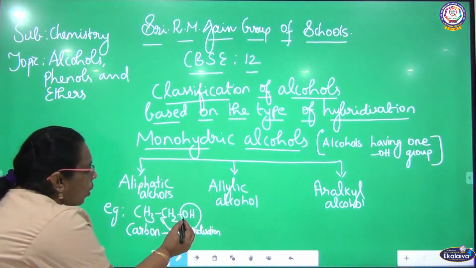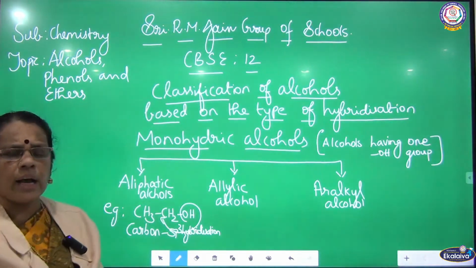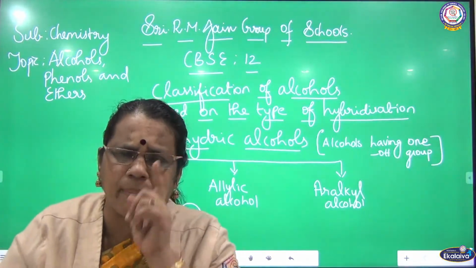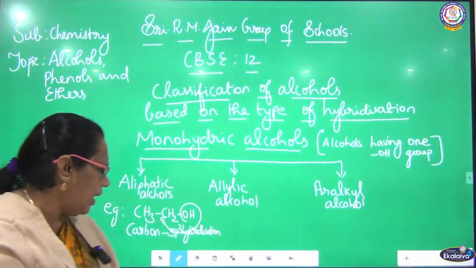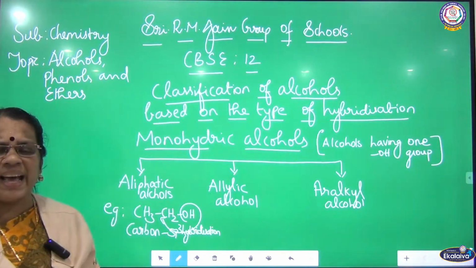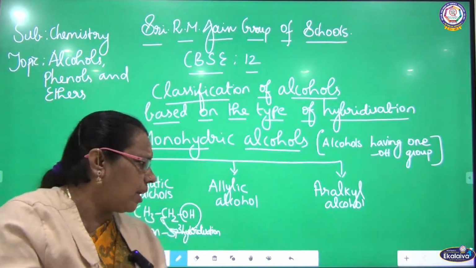So, here OH is attached to the carbon where the hybridization of carbon is sp3.